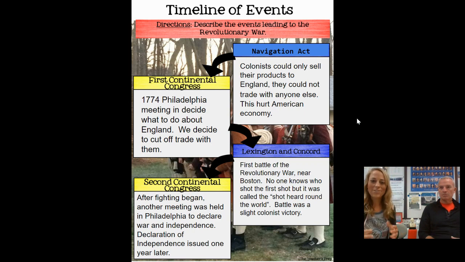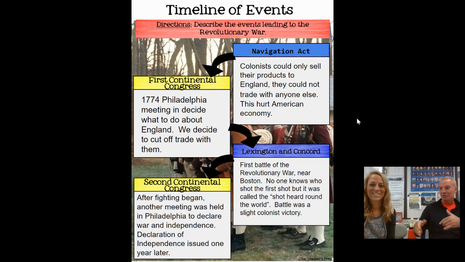The interesting thing about that, it kind of ended up as a colonial victory because more British soldiers were killed, but no one really won territory or anything. So a lot of historians kind of see it as a draw. But the interesting thing about that is here is Great Britain, the most powerful nation in the world. And they have these soldiers who are trained, and they have good weapons, and they have uniforms, and they have supplies. And they come here and they fight these ragtag little colonists who are, do you have a gun?